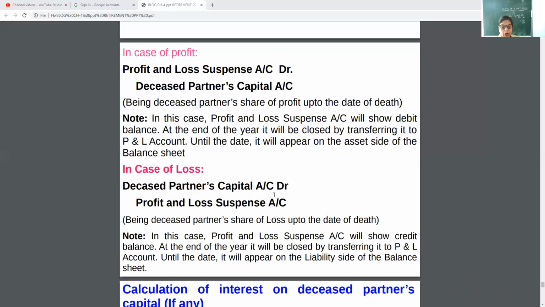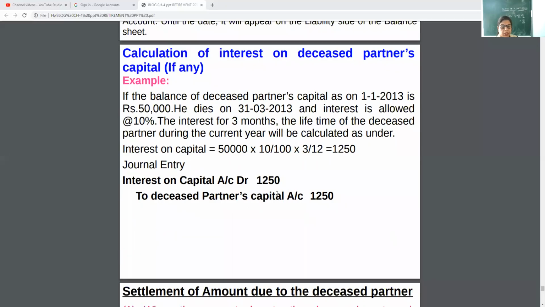But in case of loss, the P&L suspense account will be credited and it will be shown on the liability side. Now, how to calculate interest on capital? The interest on capital will be calculated only for the lifetime of the deceased partner during the current year. Otherwise, if the partner died at the end of the year, there will be no problem.